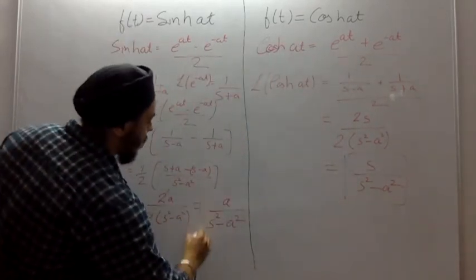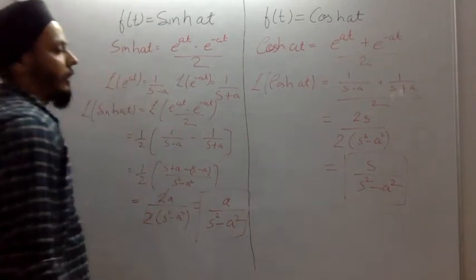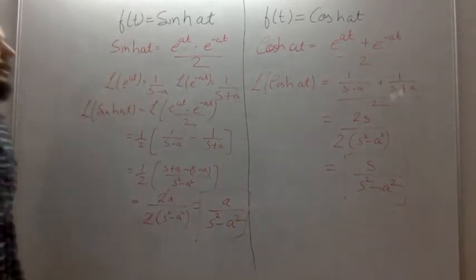Hence we have got the Laplace of sine hyperbolic and cos hyperbolic at.